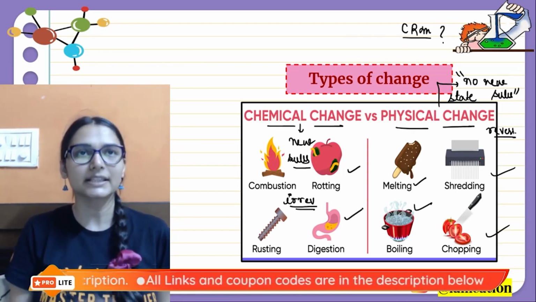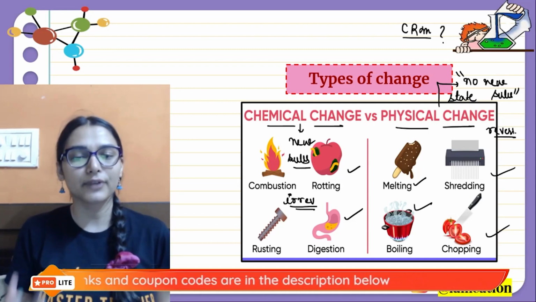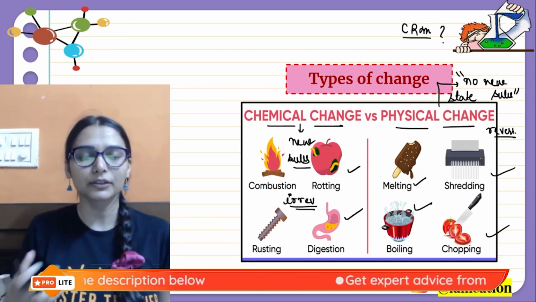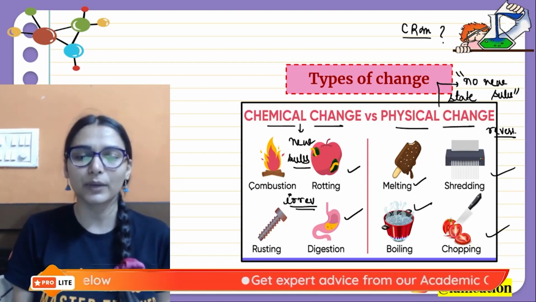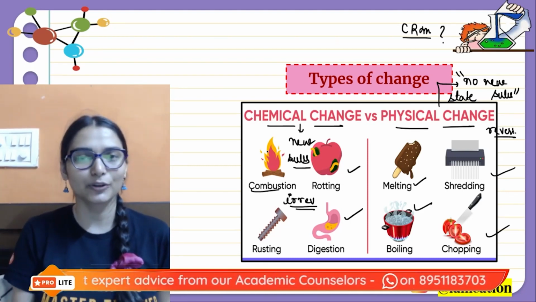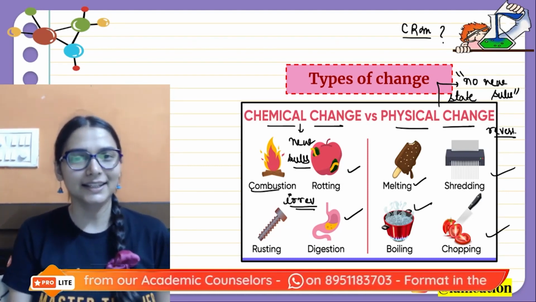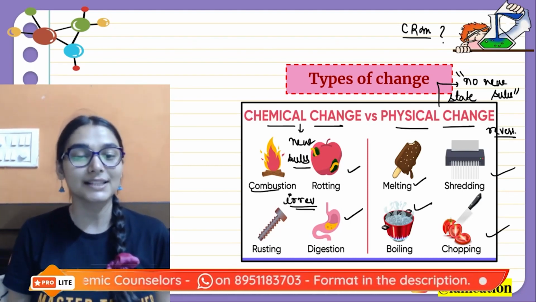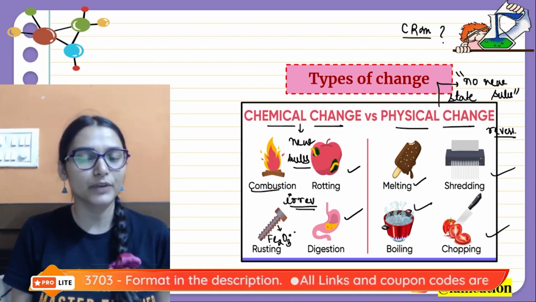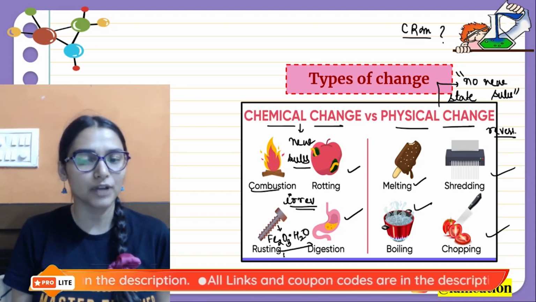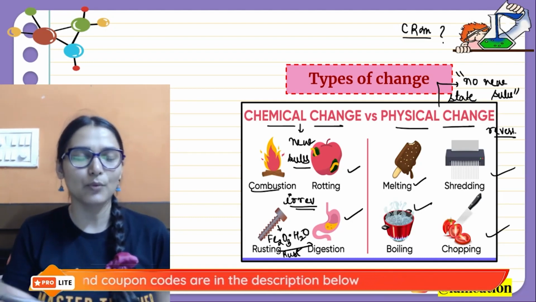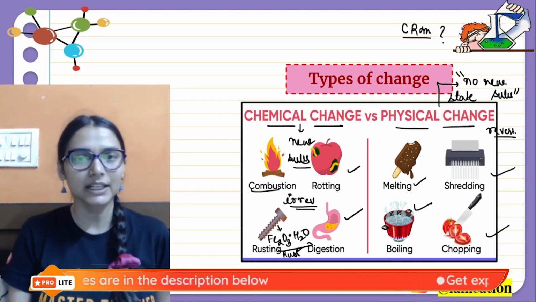Digestion is taking place, photosynthesis, then respiration. All of them are accompanied by the formation of a new substance. Like when you are burning something, combustion taking place in the presence of oxygen, giving rise to a new substance. Rusting is there. On the surface of iron there is this formation of brown colored layer, that is nothing but rust, which has a complete new composition. So these are some of the changes, physical and chemical, around us.